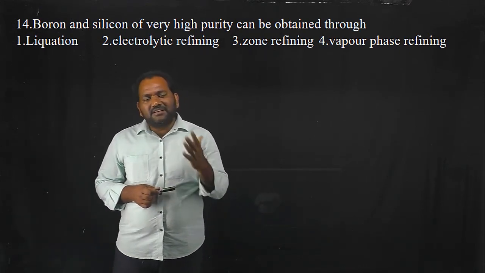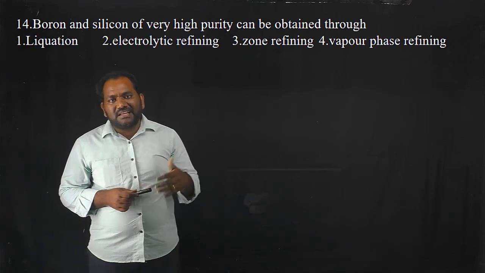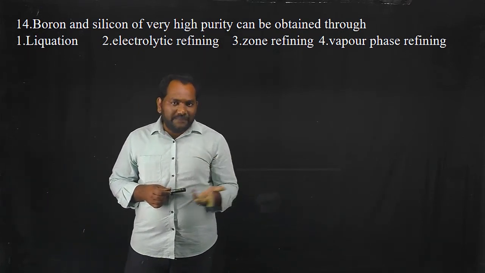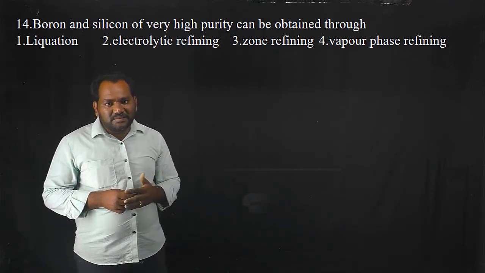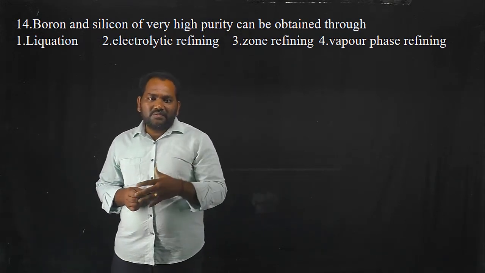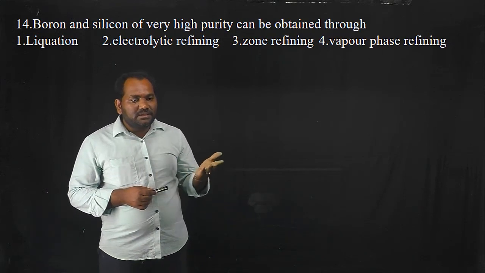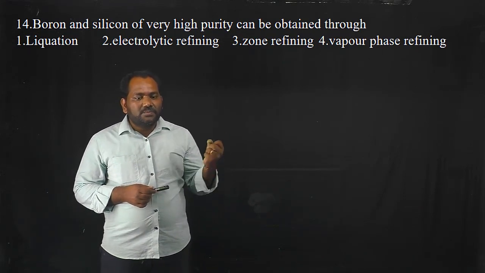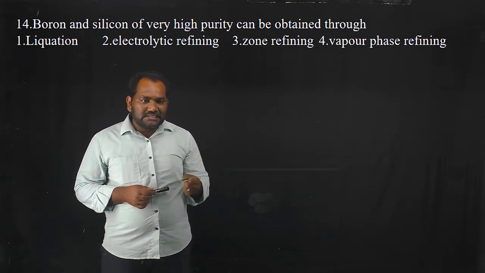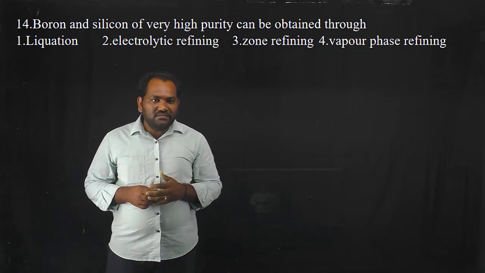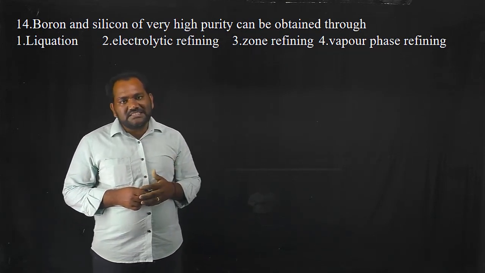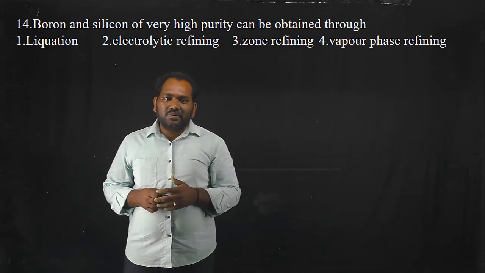Depending upon the nature of the metal and the property of the mineral, we can select the best method. So the best method to get the pure form of boron and silicon is the zone refining process. So the correct option is 3. Okay, thank you.